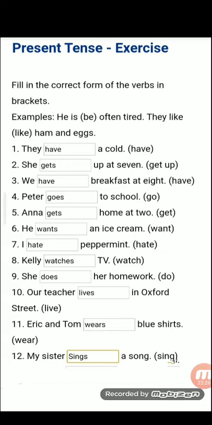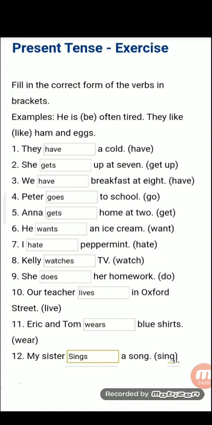They dash a coal. To have. So you write down have. Here there is no change in the verb. So it is have. They have a coal. She dash up at 7. To get up hai. To what will you write? Gets up. We have doesn't change any form. Breakfast at night. Peter dash to school. Go hai. It will change to goes. Right? With present tense. Past tense. Present का वो past part. es लगाया ना हमने. Participle.